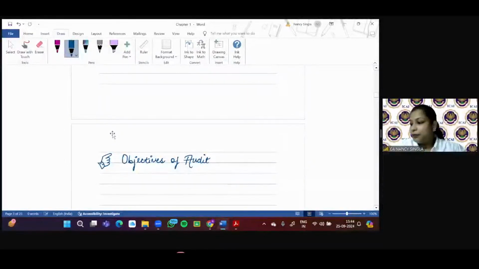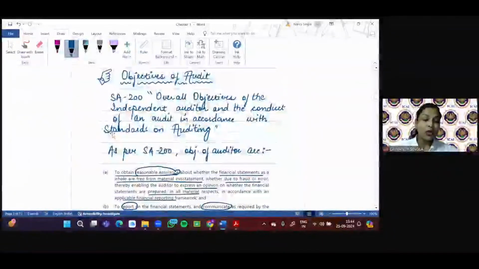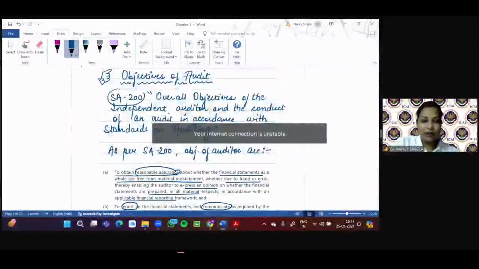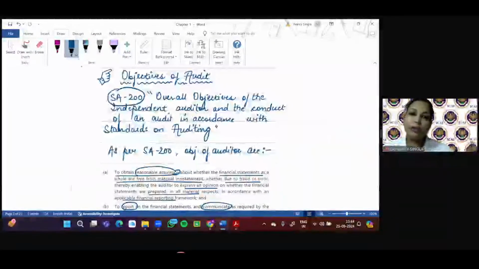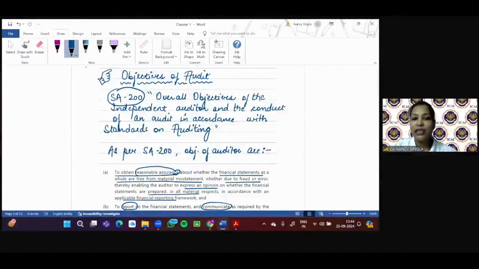So the next topic I'm going to cover is what? Objectives of audit, right? SA 200, what? Standard on Auditing. You all are aware, and as and when we proceed, you will see that we will be covering a wide range of standards on auditing. So SA 200, and the name is what? Overall objectives of the independent auditor and the conduct of an audit in accordance with standards on auditing. I'll repeat. Overall objective of the independent auditor.